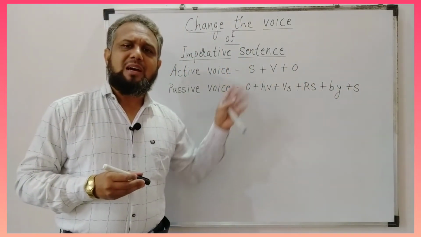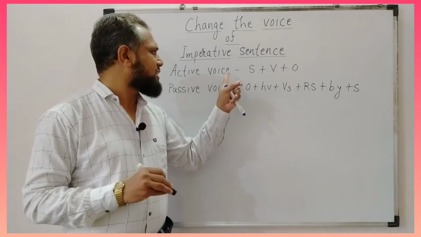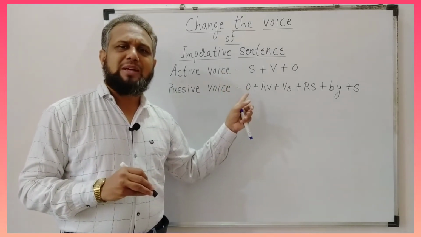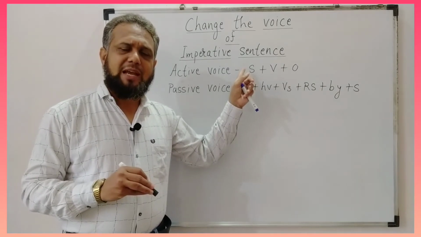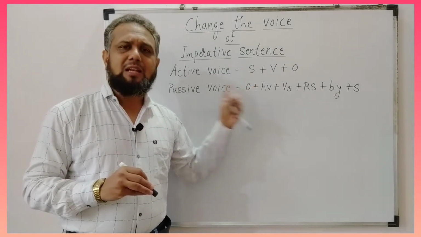So these are the formulas of assertive sentence. This one is of active voice and this one is of passive voice, because assertive sentence starts with subject in active voice and with object in passive voice.